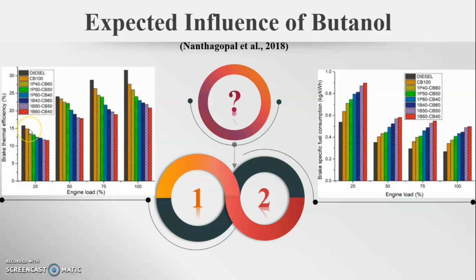We can see that the brake thermal efficiency of the neat biodiesel is much higher than that of the biodiesel that has butanol added to it. The brake specific fuel consumption, BSFC, shows that the fuel consumption of butanol added biodiesel is much higher than that of the neat biodiesel, and this is the same for all the engine loads.